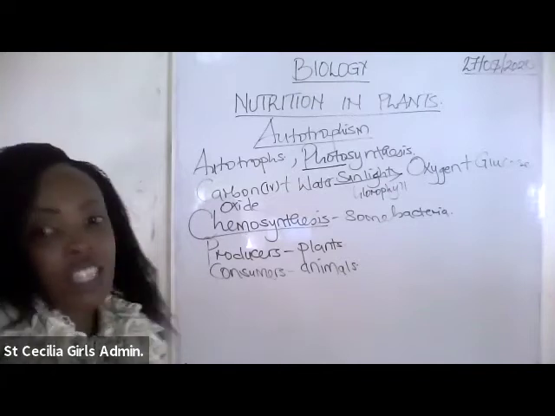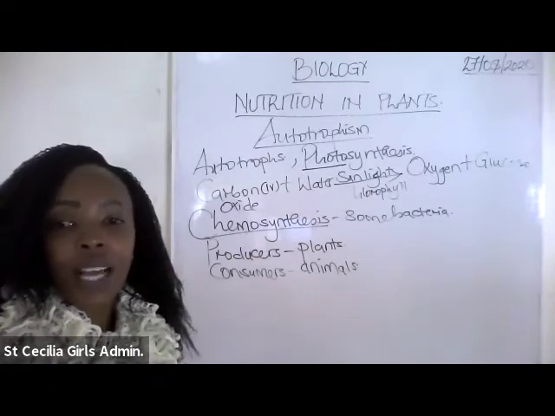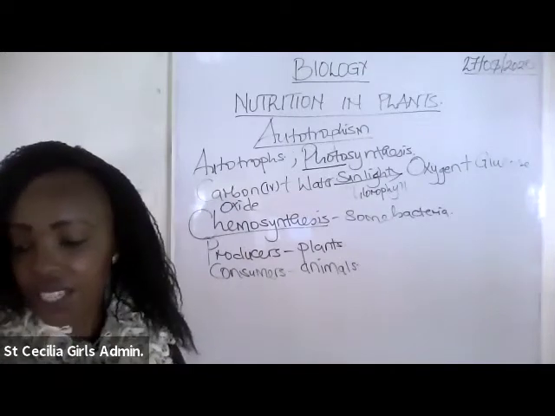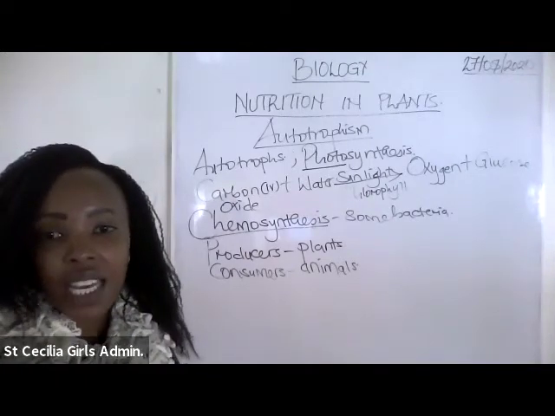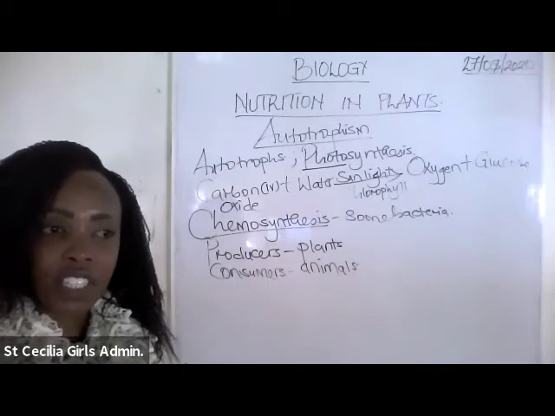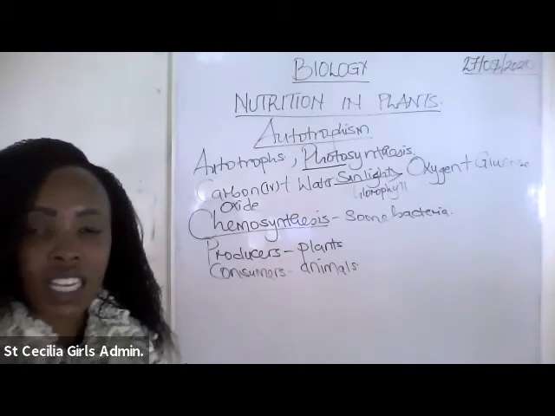So that is it. From there, I would like us to now look at the external structure of a leaf, and from it, I want us also to deduce the differences between a monocot and a dicot.